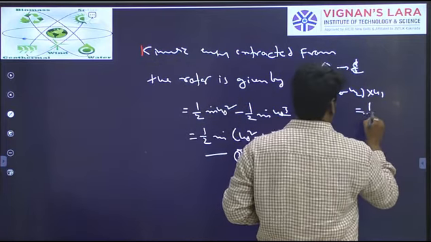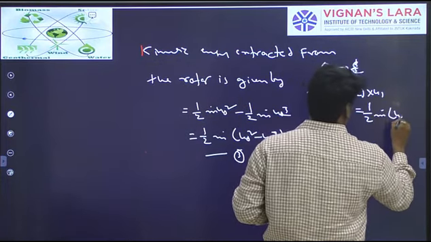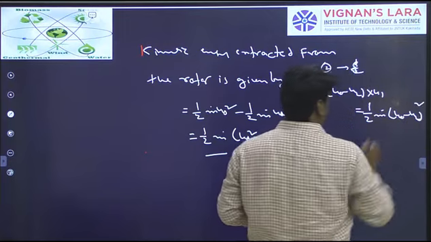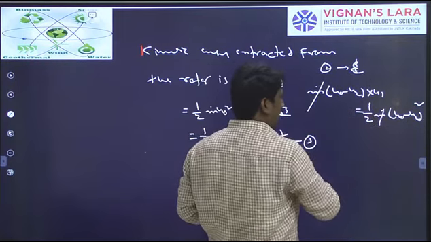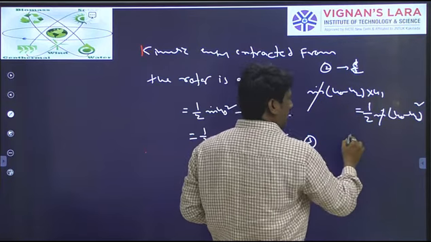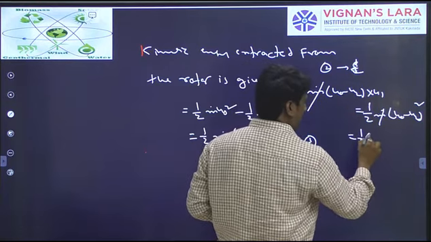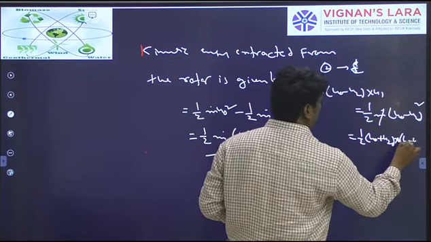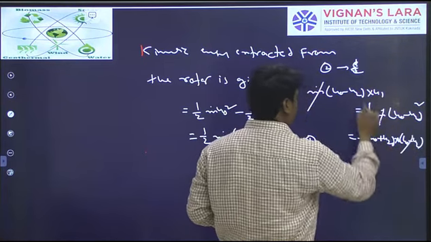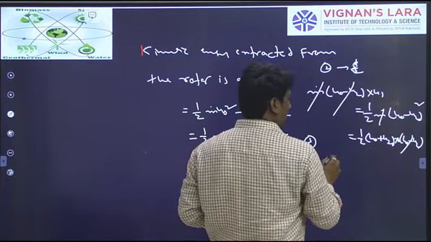We will have half m dot (u0 minus u2) whole square equal to that. From these two equations m dot will be cancelled, and we can write half into (u0 plus u2) into (u0 minus u2). Then (u0 minus u2) will be cancelled.